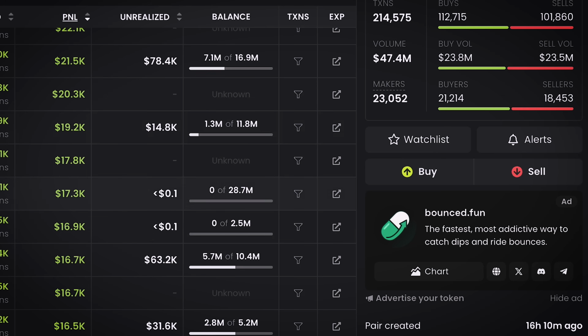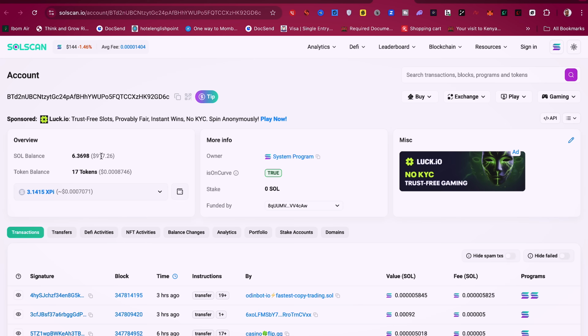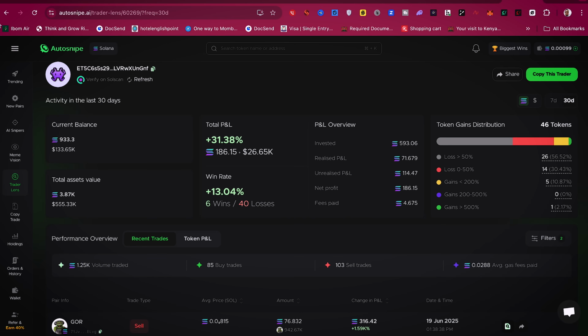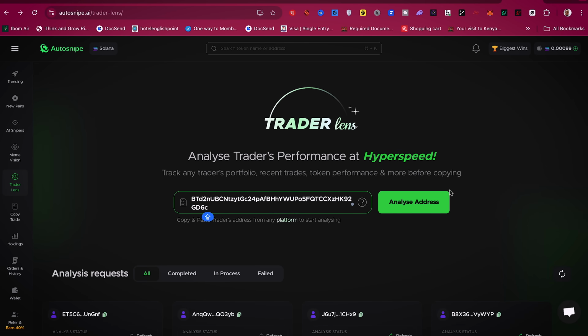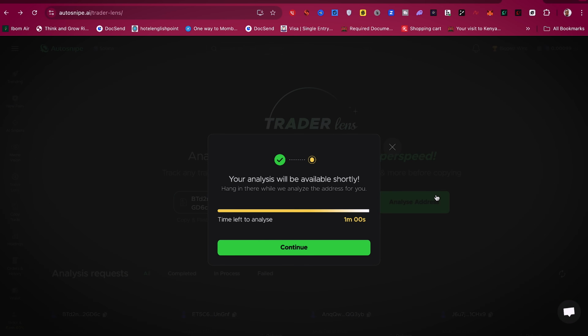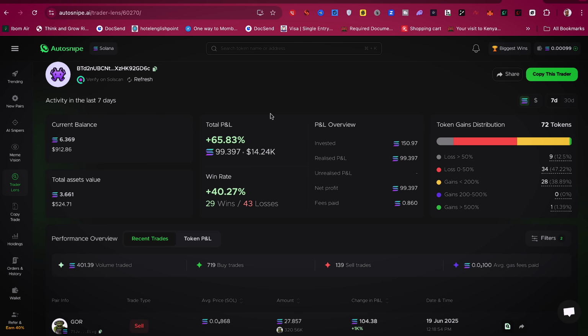So you can use this method I've shown you to find a bunch of wallets, and it doesn't have to be only this coin. Look at this wallet right here. I think this, let me check this out. So this wallet here has probably withdrawn some of the money, but let's go to here and then let's try to check his wallet out. Okay, so I'll click on view analysis, and this guy's win rate is 40%, which is super good.